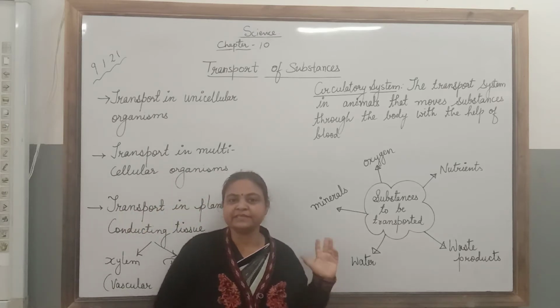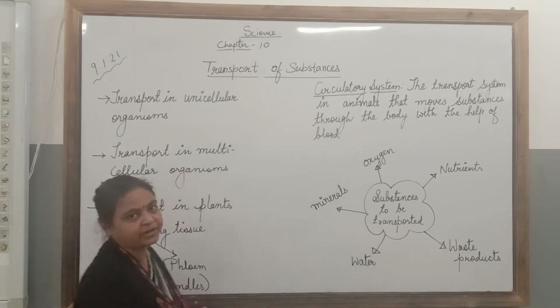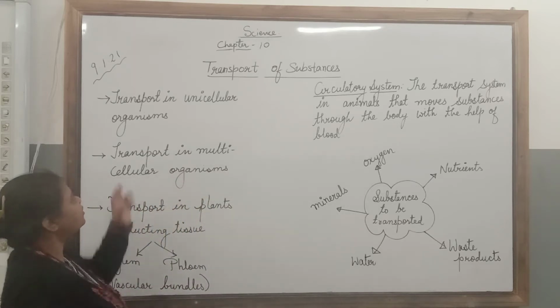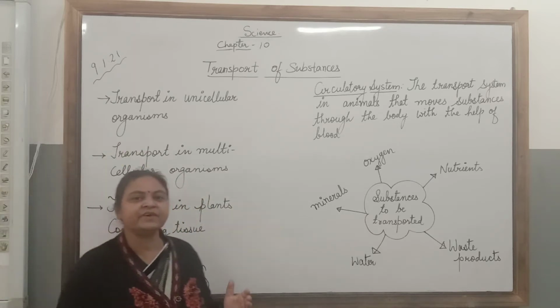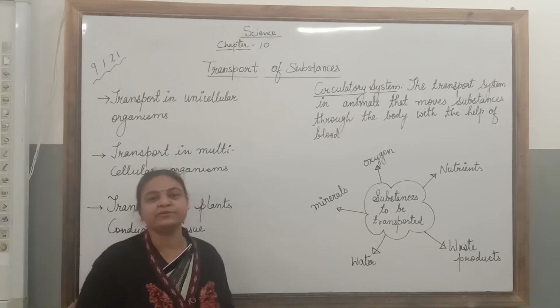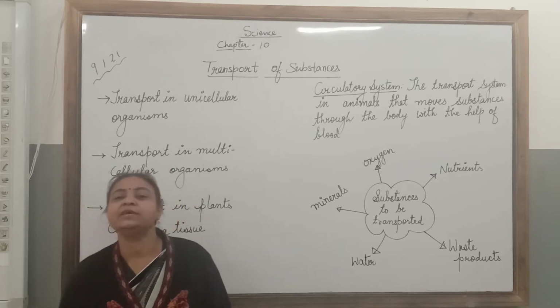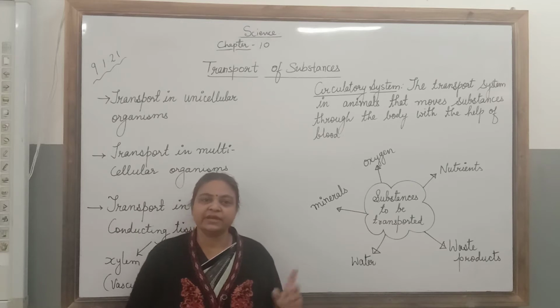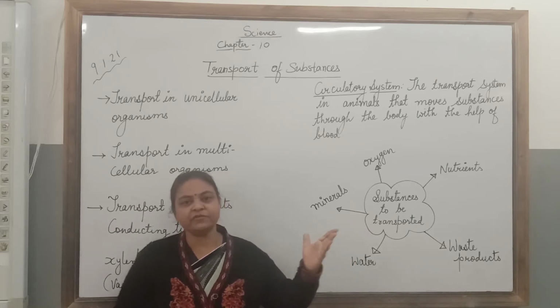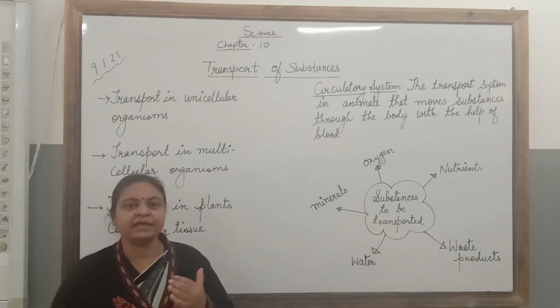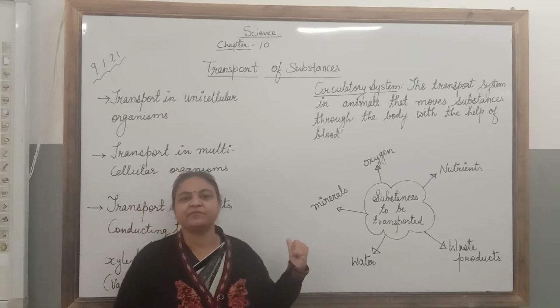So let us start with the unicellular organisms. Transport in unicellular organisms is very simple because unicellular organisms are made up of only one cell. So it is very easy to diffuse the materials inside the cell and release the materials from the cell membrane.